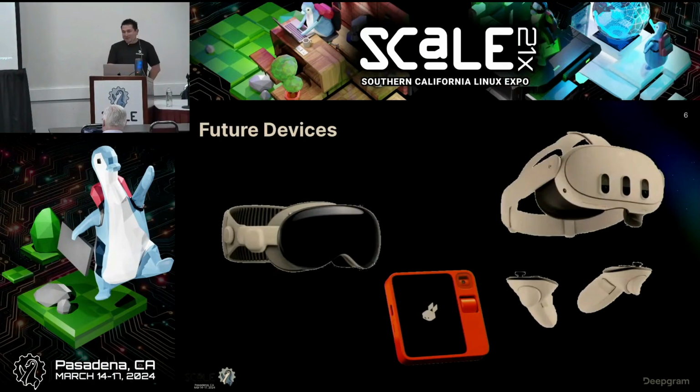Here are some things that are the future that are here now: the MetaQuest, the Apple Vision Pro. People might not be familiar with the one in the center, but it's the Rabbit R1. Just because devices have controllers to control your interaction with the device, always be aware that there could be secondary interfaces to your device.